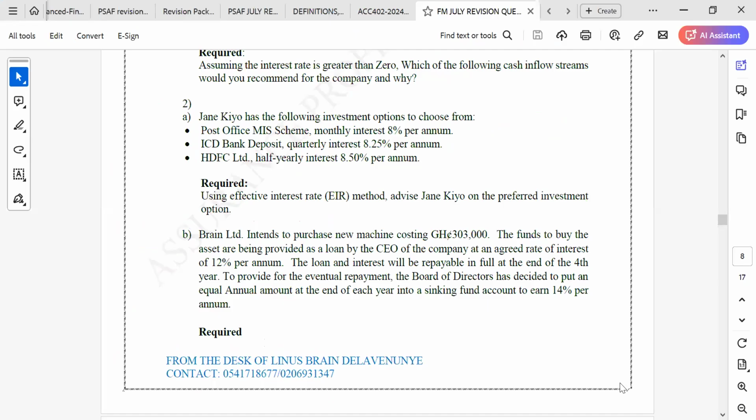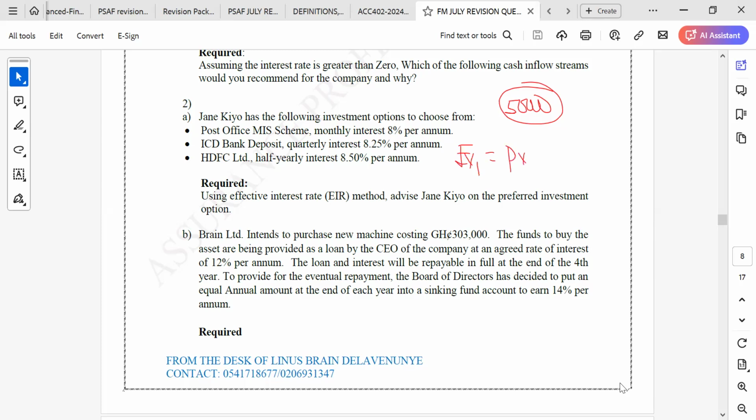Assuming we have 50,000, how much are we going to be having at the end of year one if the interest is compounded monthly at 8%? That would be the future value, which will be year one, equal to the present value.